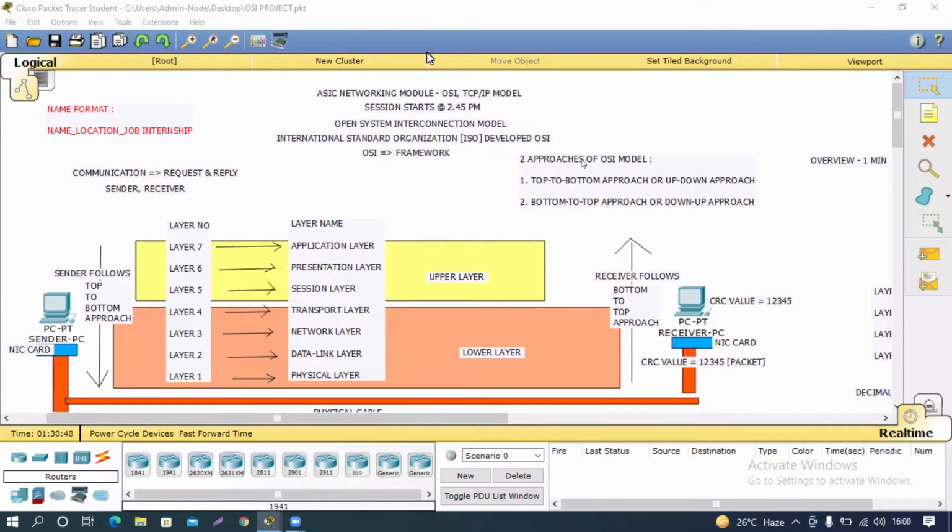The basic schedule of this class is network administration. This is what we are discussing: the Open System Interconnection basic module. This is your basic module.